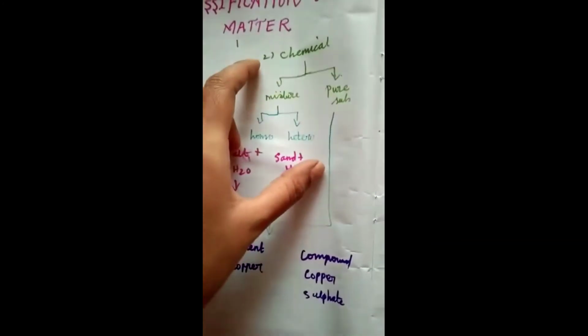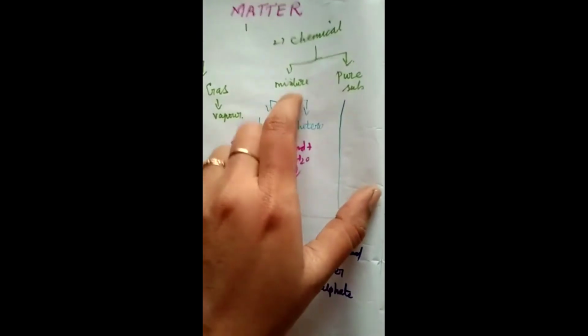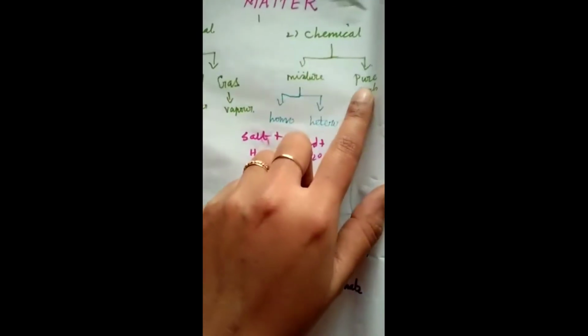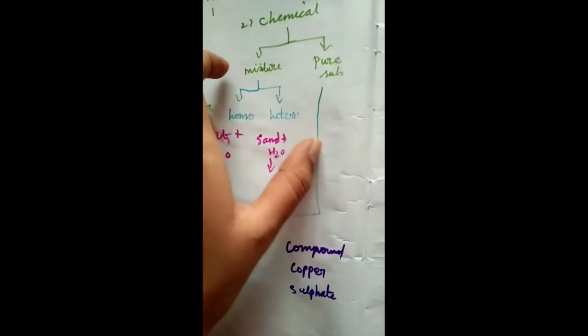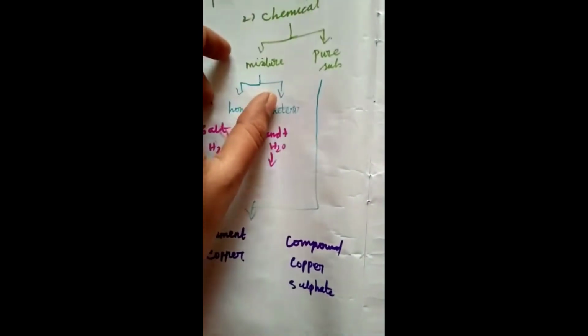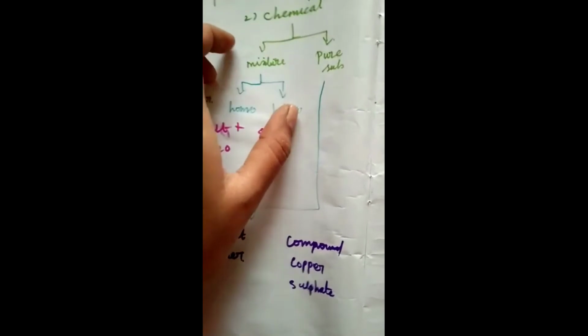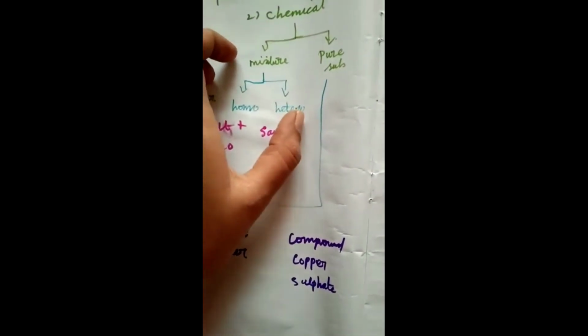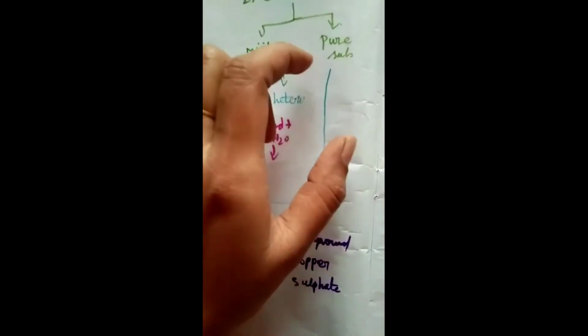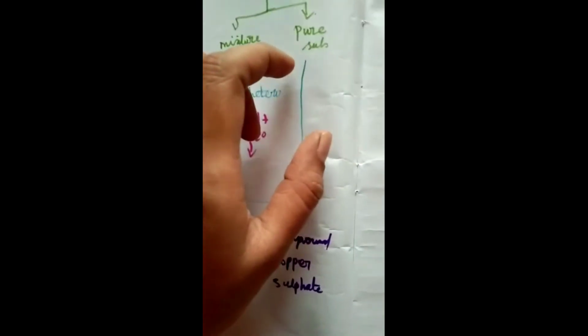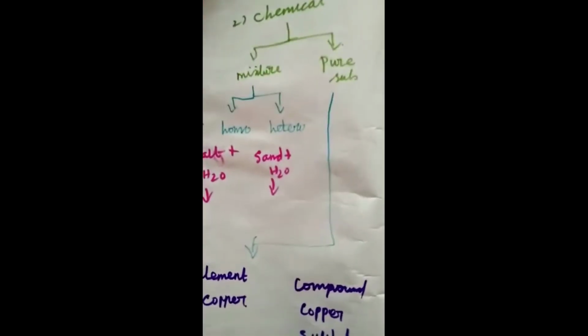What are the chemical states of matter? They are of two types: mixtures and pure substances. Mixtures have more than one phase, while a pure substance is only one element.